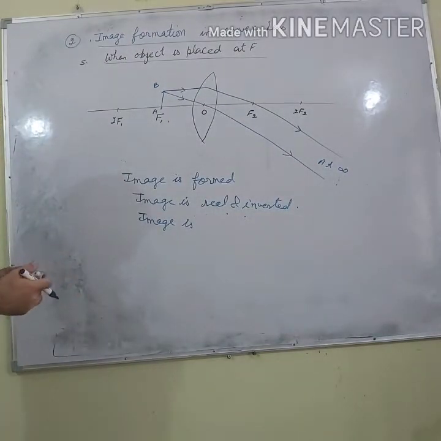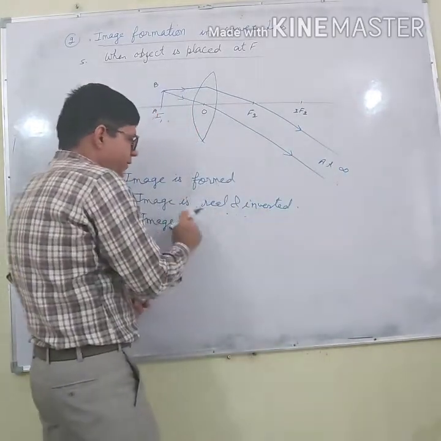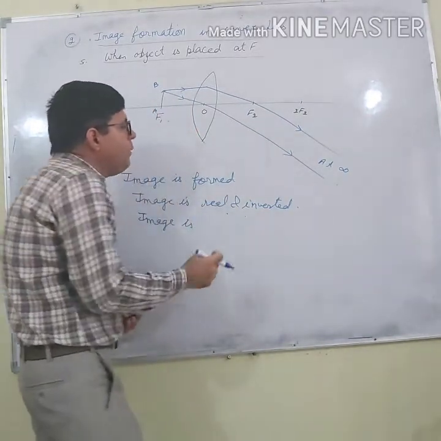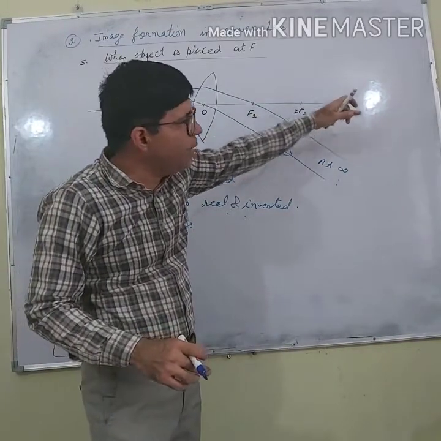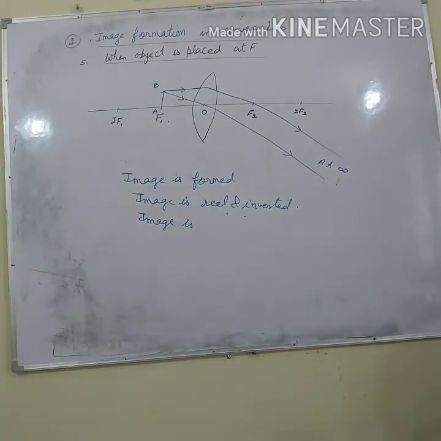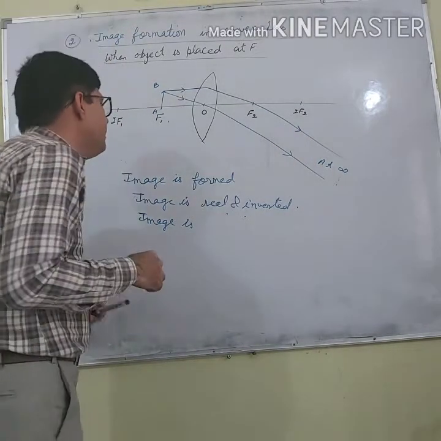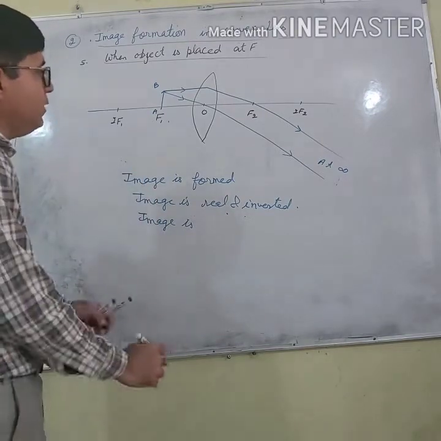So these rays, if they are meeting in actual practice, what can I say? Image is real and inverted, because whatever image will be formed, it will be formed below the principal axis. So image formed is real and inverted. Now, where is image formed?